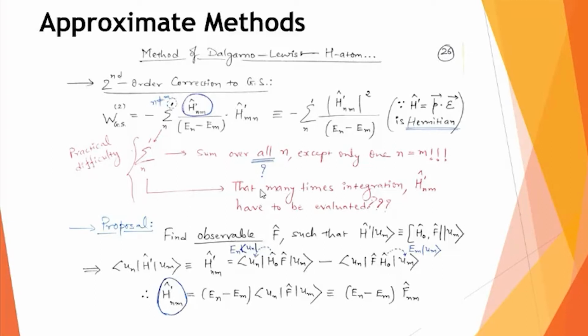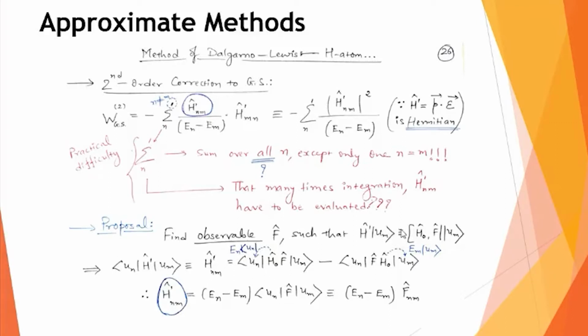Instead of making the sum or integration, which appears an infinite number of times, we select a new observable, a Hermitian operator, in such a way that whatever effect H dash has on operating, we can obtain the same effect by operating with the commutation rule between H0 and F. You can see this equation.